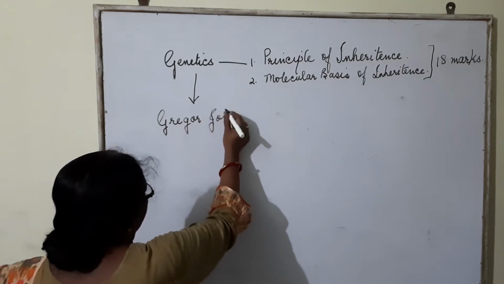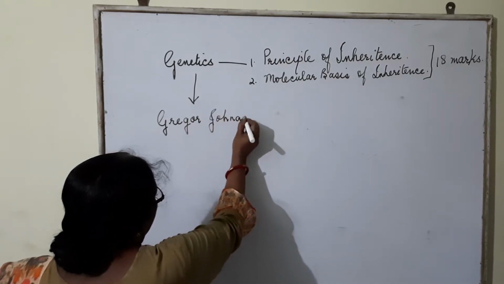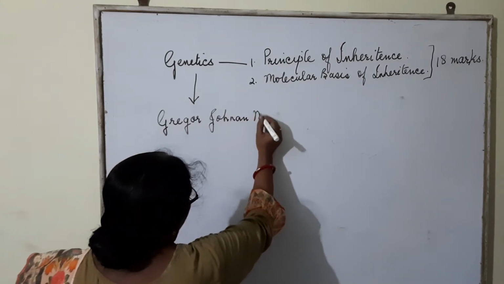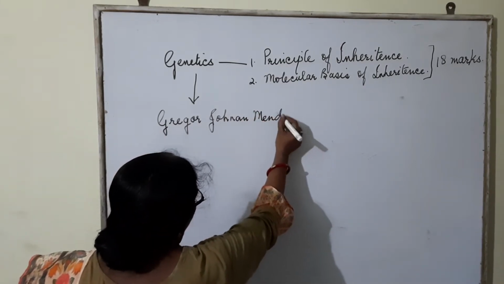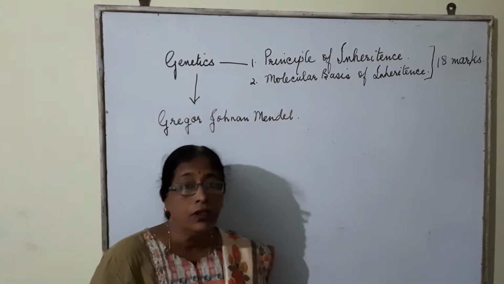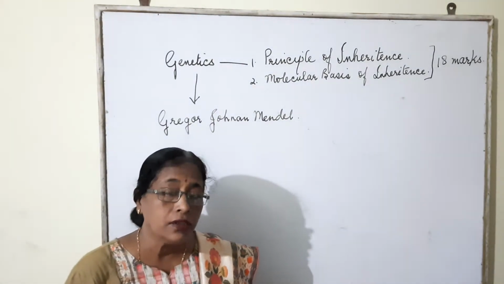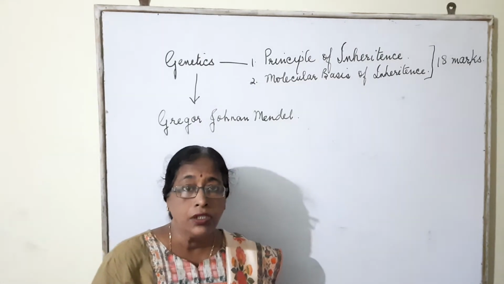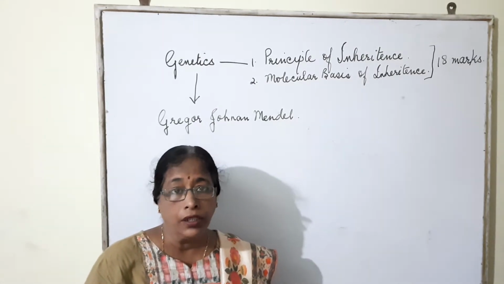Gregor Mendel's work till today is considered, appreciated and found to be correct.